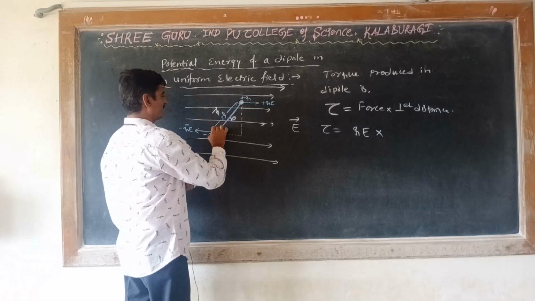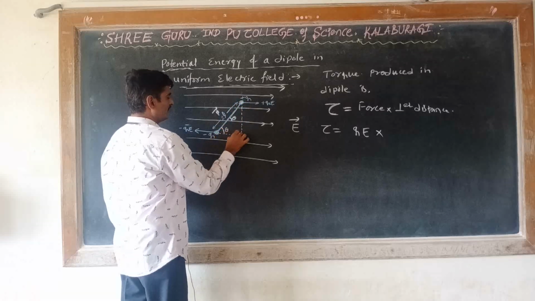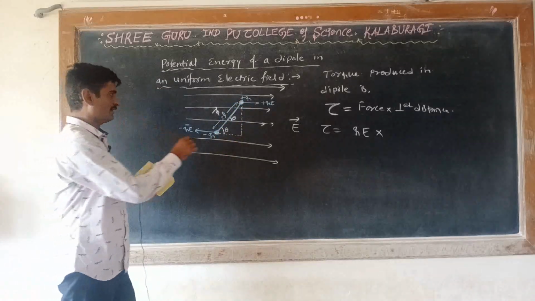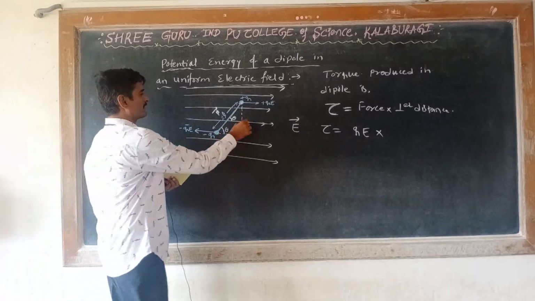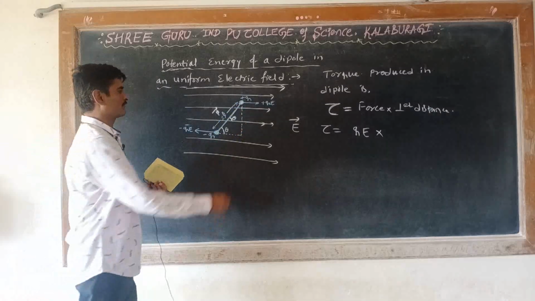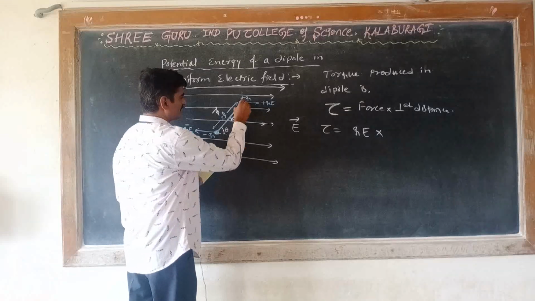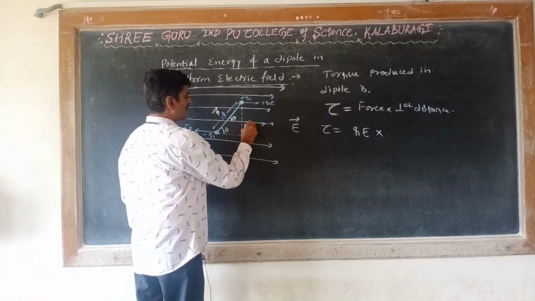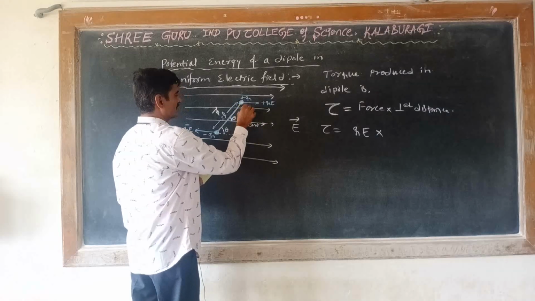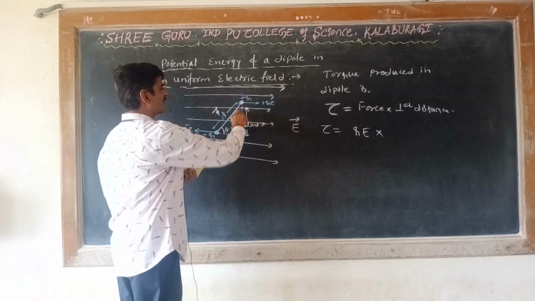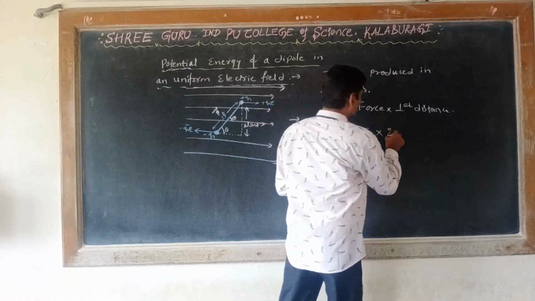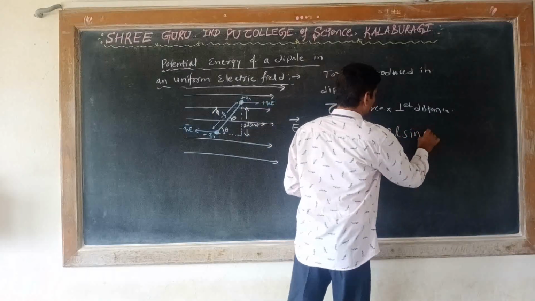This distance is 2L and the angle is theta. If you apply sin theta is equal to opposite divided by hypotenuse, you will get this distance as 2L sin theta. So the perpendicular distance is 2L sin theta.